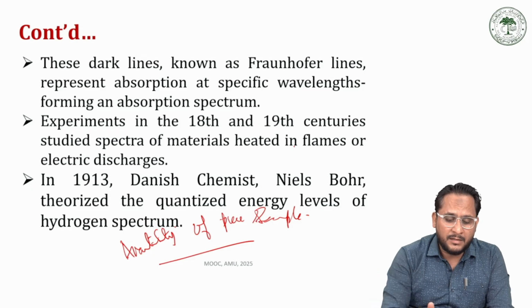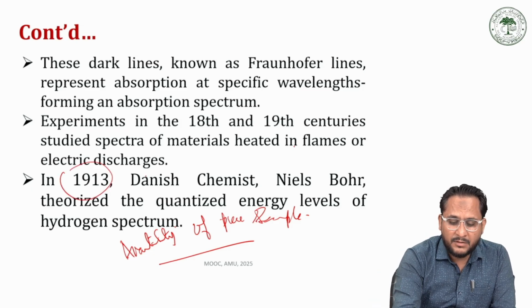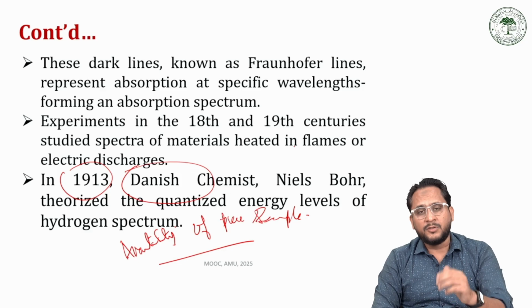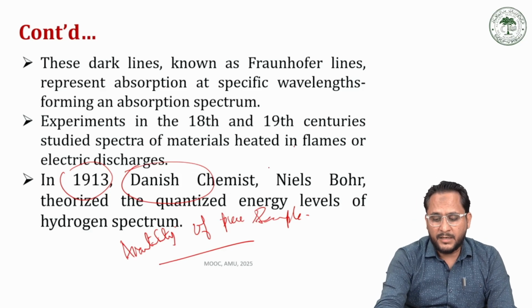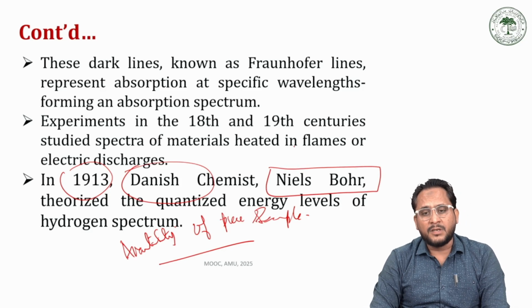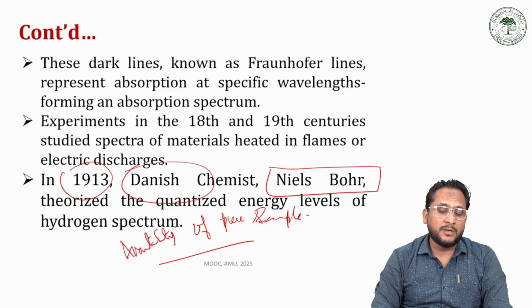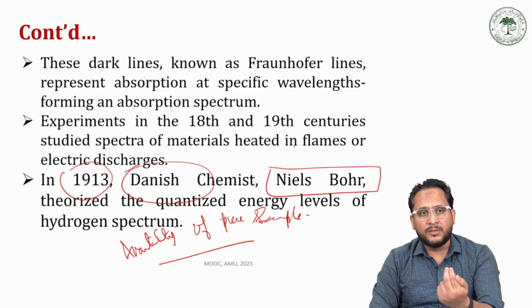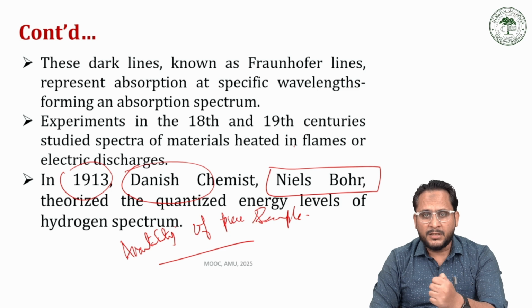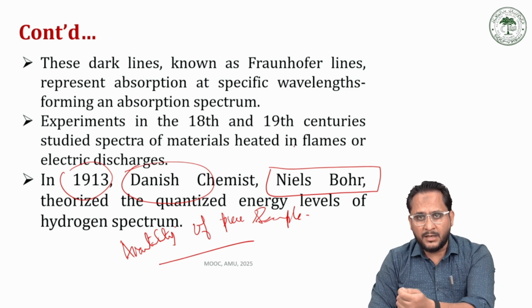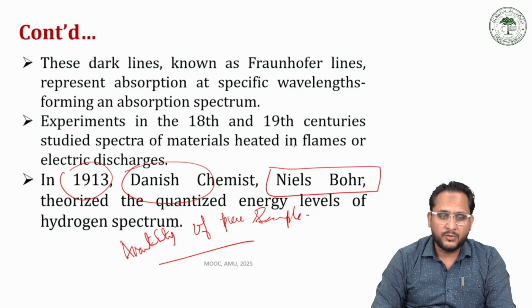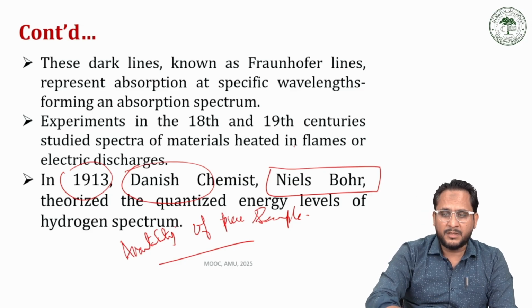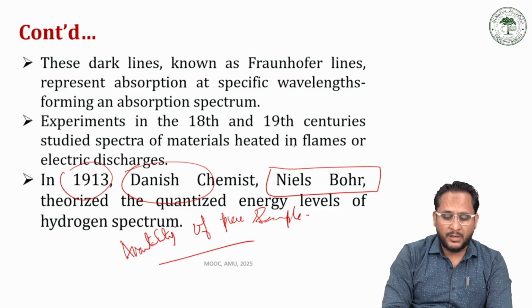Then in the year 1930, a Danish chemist, Niels Bohr, you must be aware, is the scientist who put forward the very famous atomic model, where he reported that the electrons orbit around the nucleus in circular energy levels at very high speed so that they cannot fall, and they move in those energy levels only.